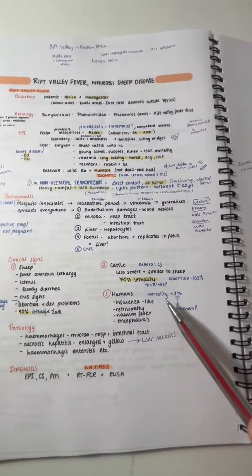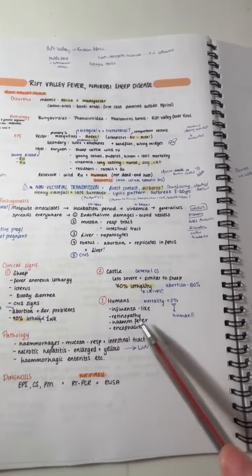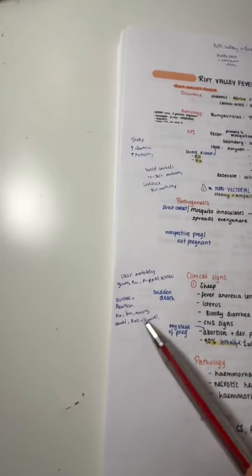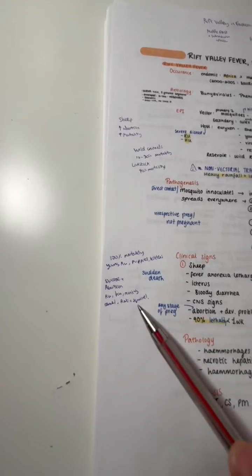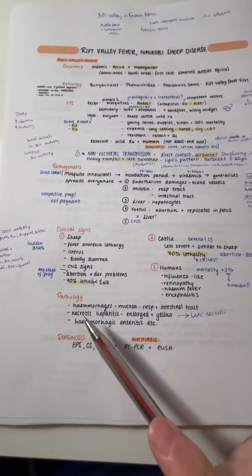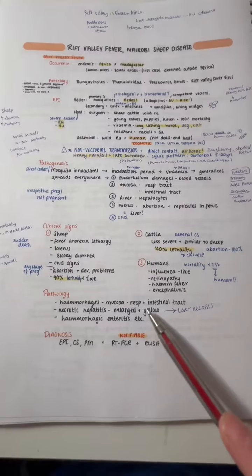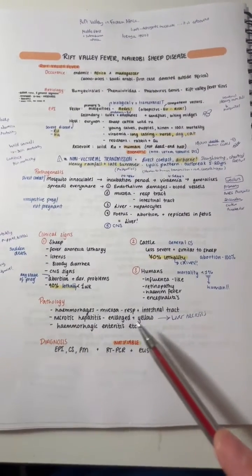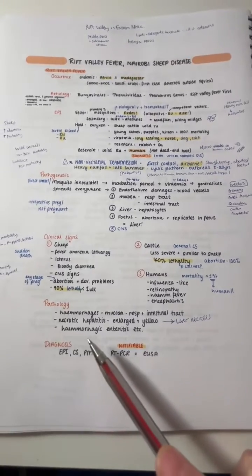It's an influenza-like disease where we can see retinopathy and hemorrhagic fever and encephalitis. The virus can also cause abortion in monkeys, camels, rats, and squirrels. Pathology, we can see hemorrhages of the mucosa of the respiratory and intestinal tract. We can also see liver necrosis, so the liver becomes enlarged and yellow. And we can also see hemorrhagic enteritis.